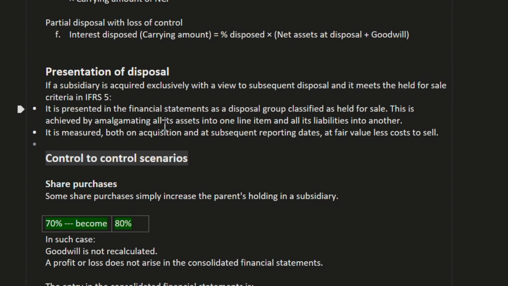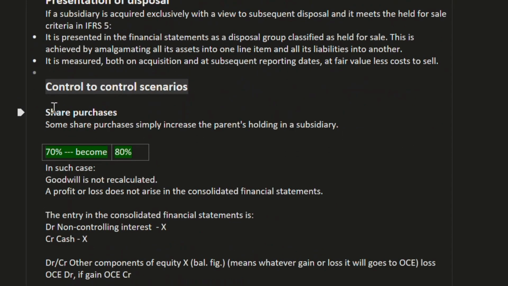This is achieved by amalgamation. We need to amalgamate all its assets into one line item and all its liabilities into another. It is measured both on the acquisition date and the subsequent reporting date at fair value less cost to sell.